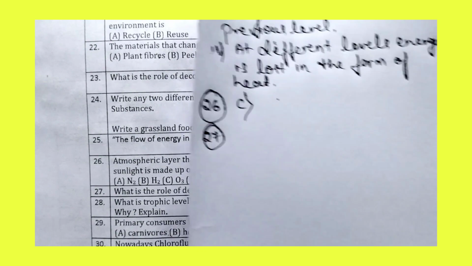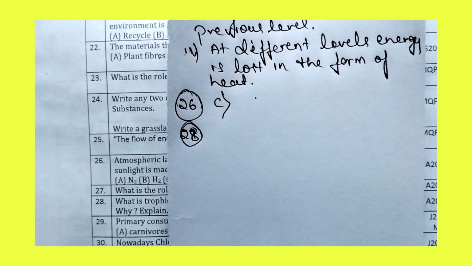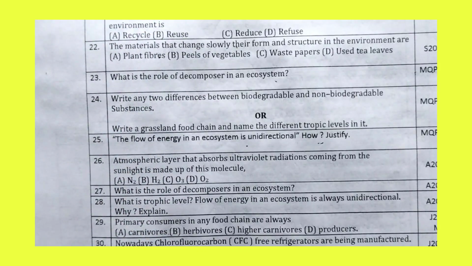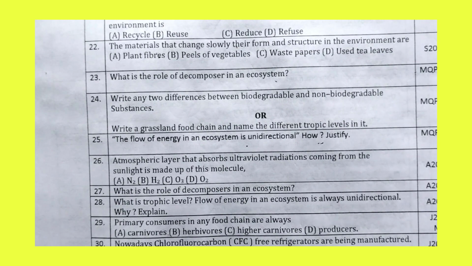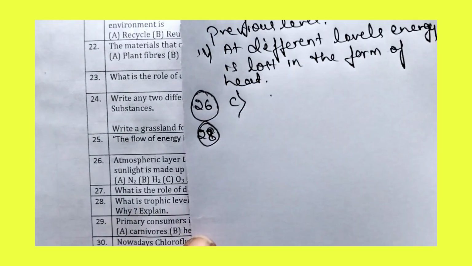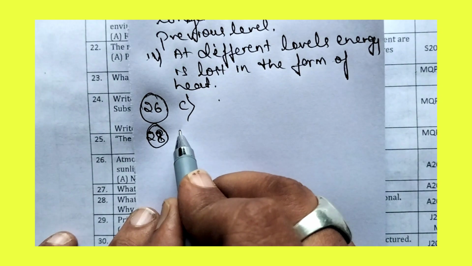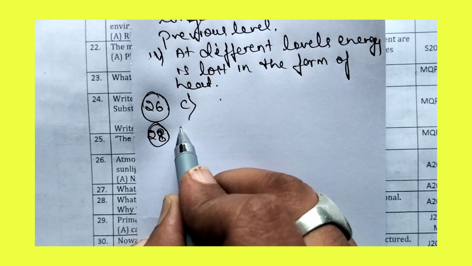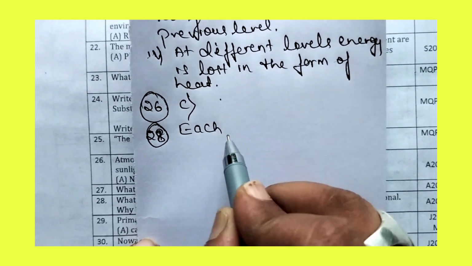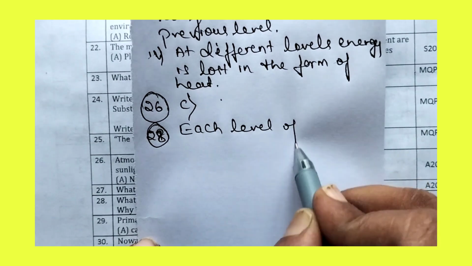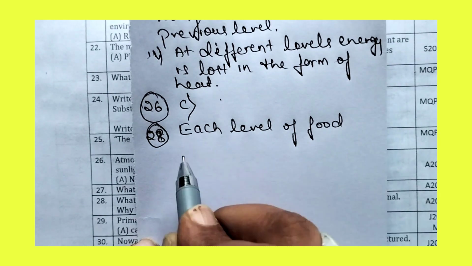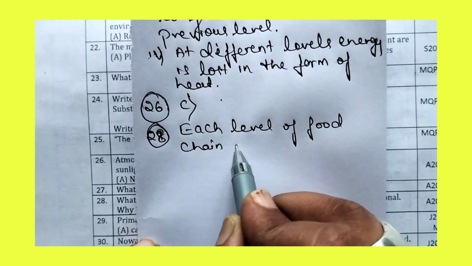Now let us move to question number 28. Let us see what question number 28 is. What is trophic level? Flow of energy in ecosystem is unidirectional. Why? Explain. We have already written this, so there is no need to write it again. Let us first see only what a trophic level is. Each level of the food chain is called